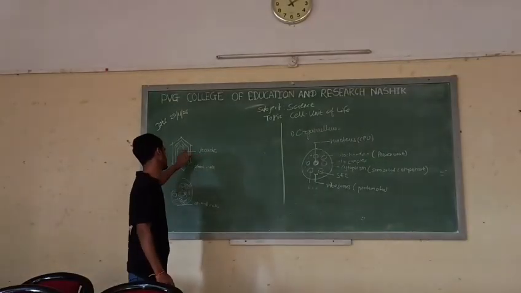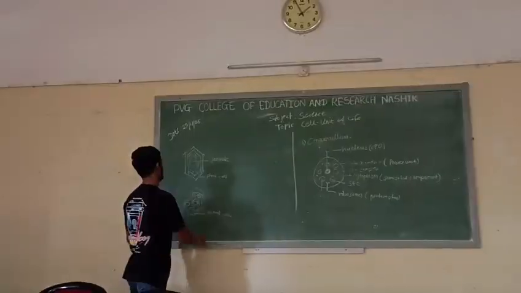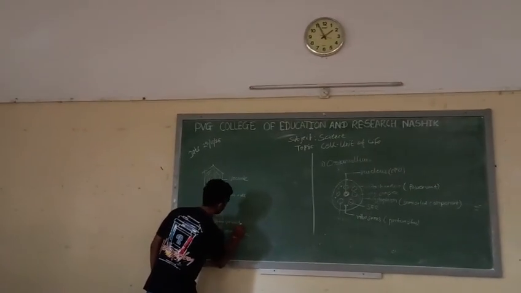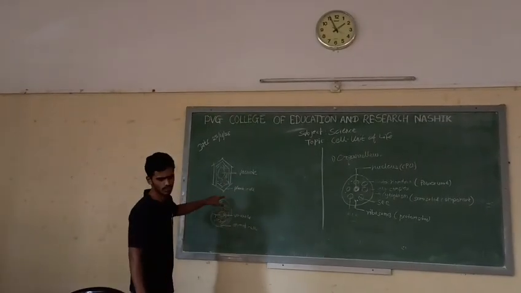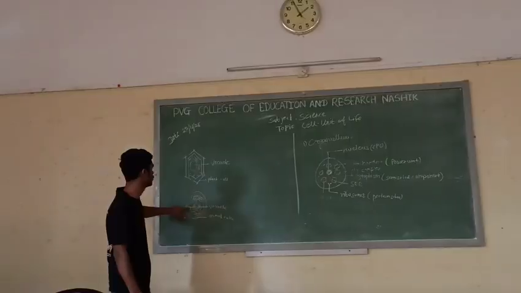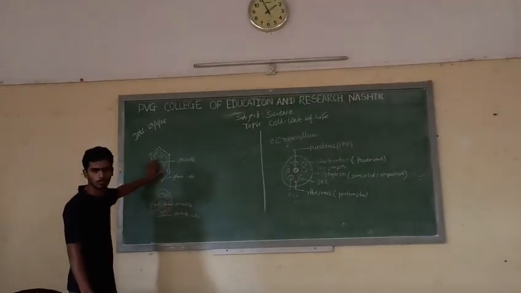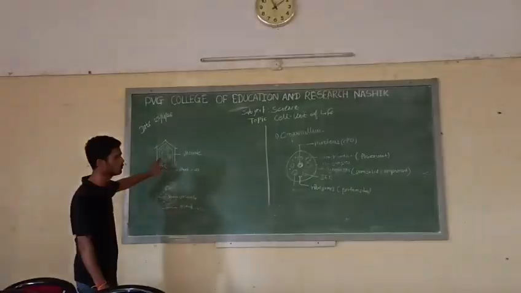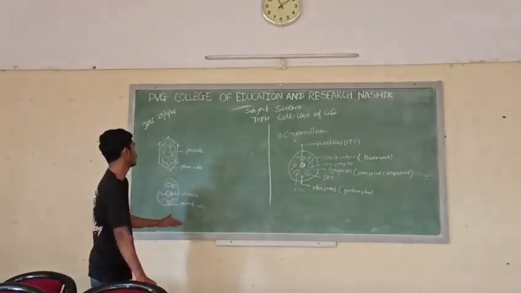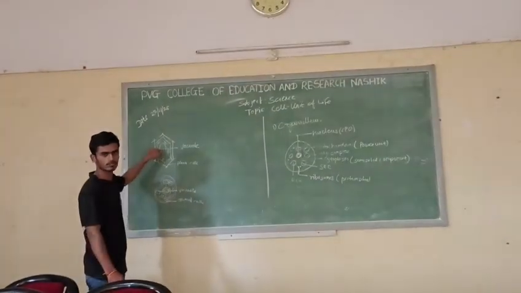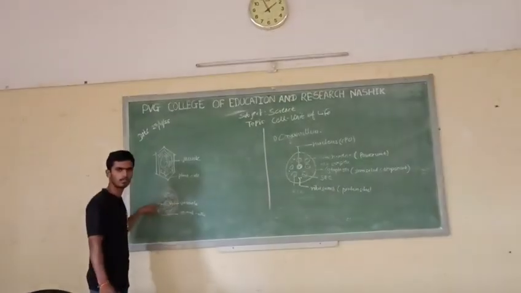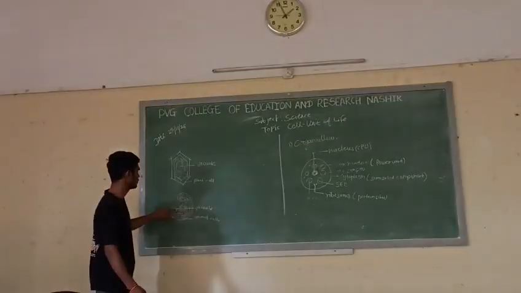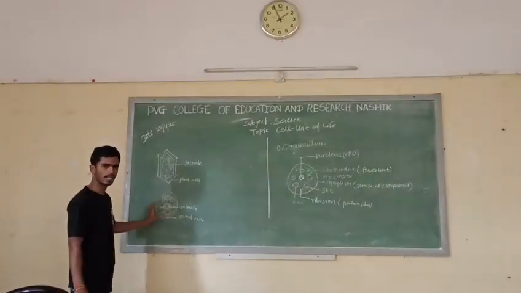Vacuole is a part in plant cells which stores water. Same here, vacuole in animal cell. It performs the same function of storing water in animal cell also. But have you noticed the size of vacuole in plant cell and animal cell is different? Because plants are immobile in nature, they cannot move on their own for food and water. The size of vacuole is large, whereas animals are mobile in nature and can move on their own for water and food transport. So basically the vacuole is smaller in animals.